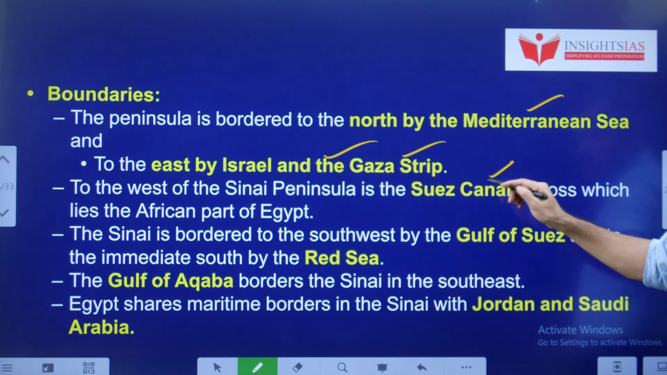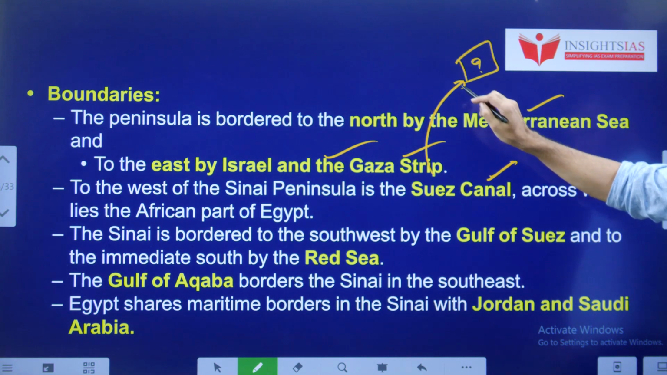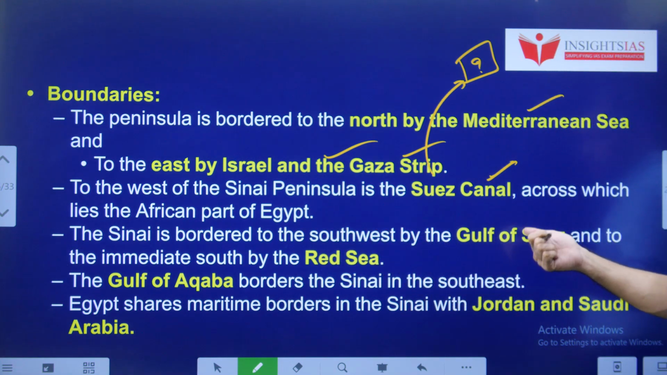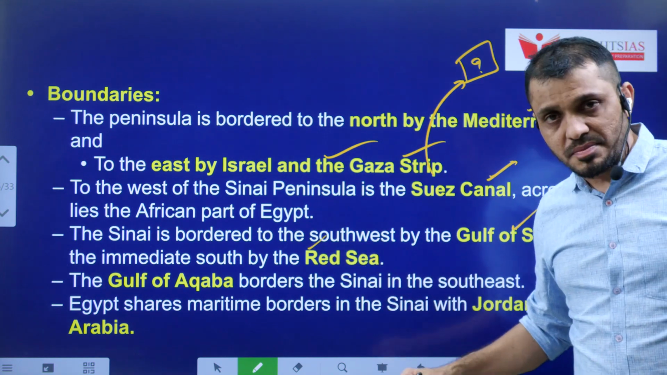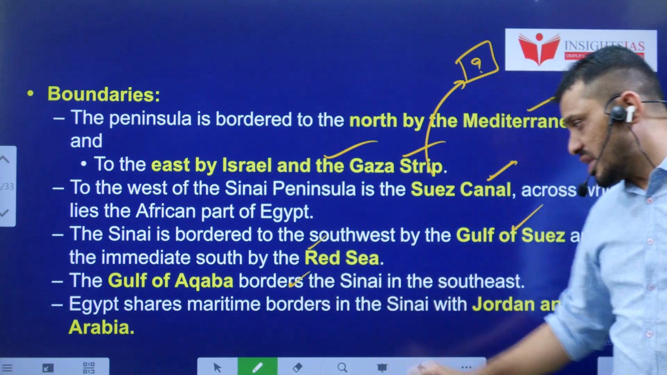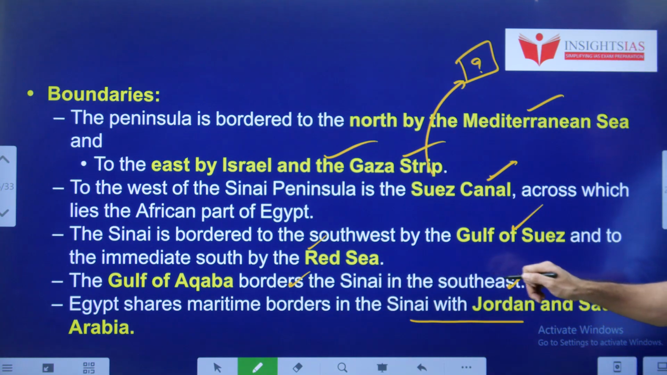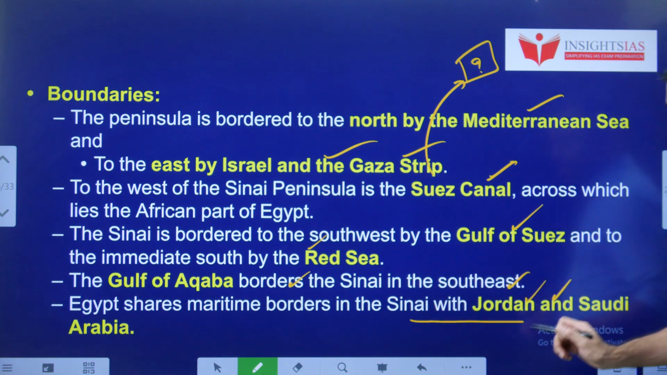of it, the Suez Canal. Tell me guys, who was the Viceroy of India when the Suez Canal was inaugurated? The Sinai Peninsula is bordered to the southwest by the Gulf of Suez, to the south by the Red Sea, and to the southeast by the Gulf of Aqaba. And Egypt shares a maritime boundary, at Aqaba, with Jordan and Saudi Arabia.